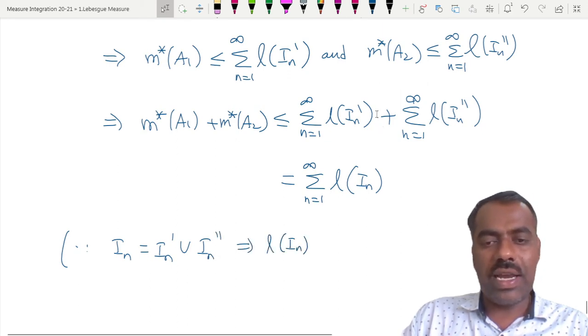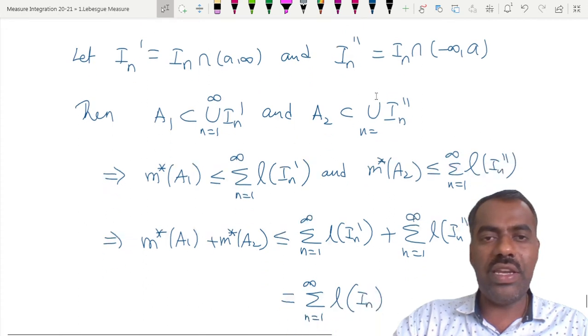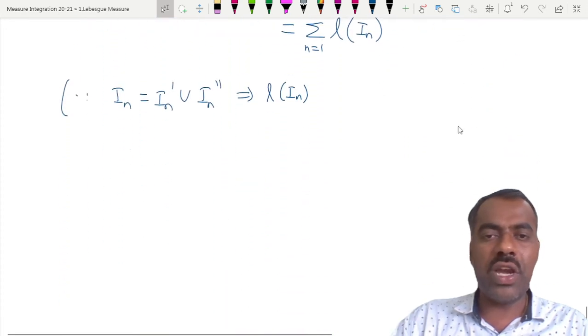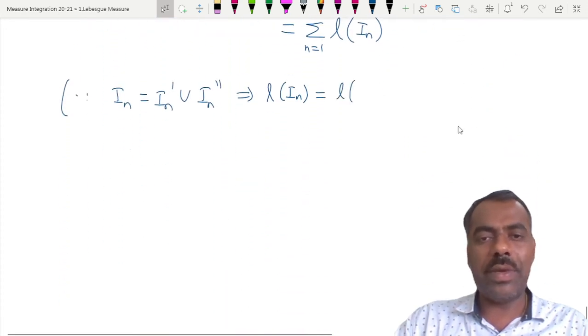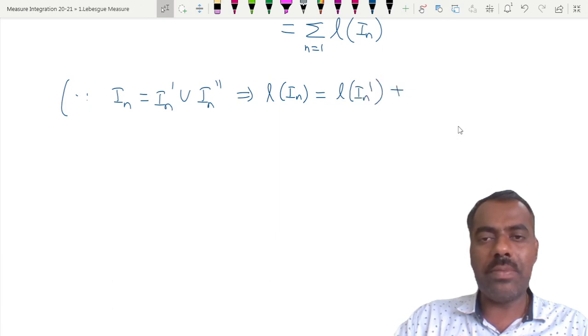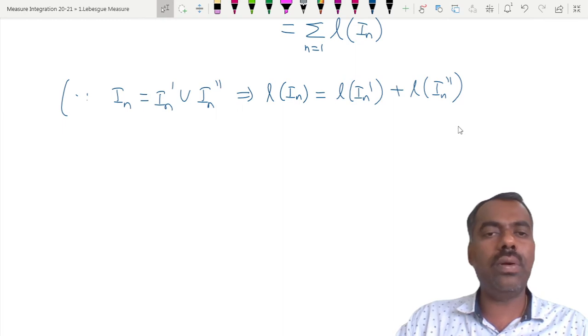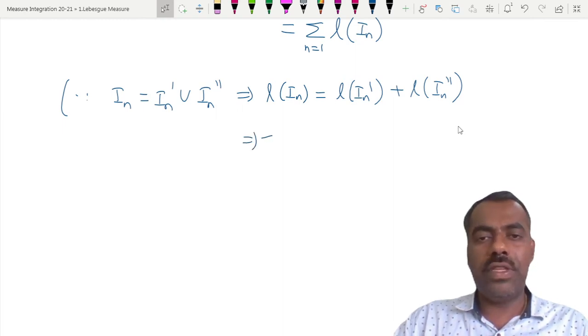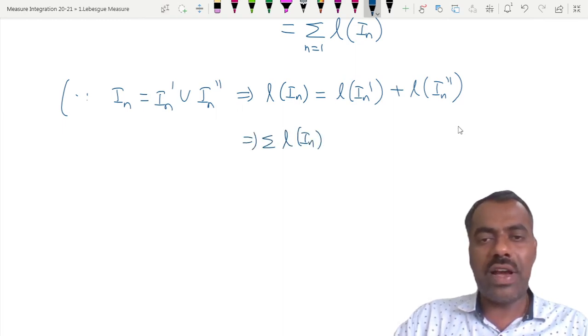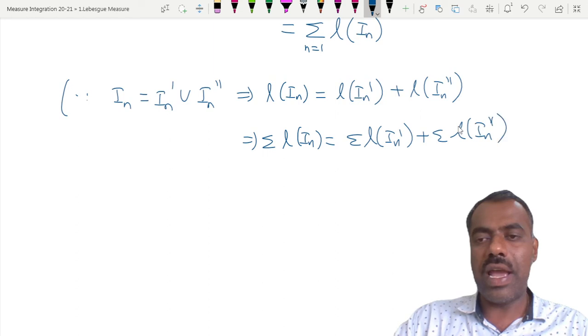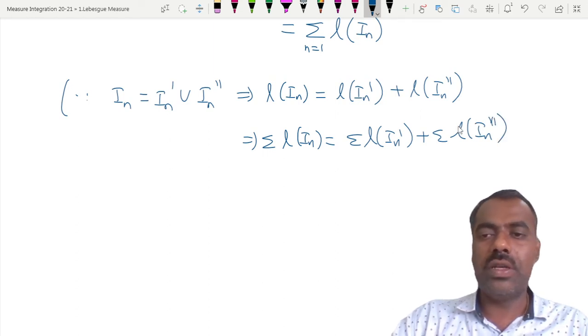And they are disjoint, they don't have any elements in common. Therefore it is the same as the length of I_n' plus the length of I_n''. So this implies the summation of the length of I_n is the summation of the length of I_n' plus the summation of the length of I_n''. So that is the reason.